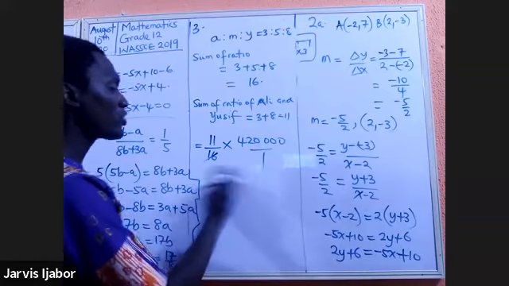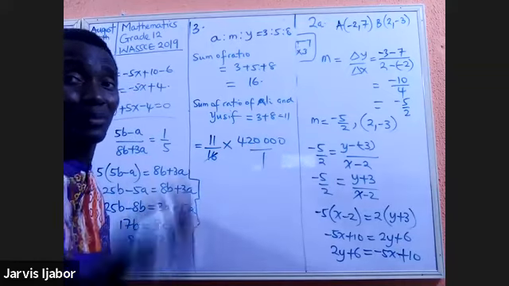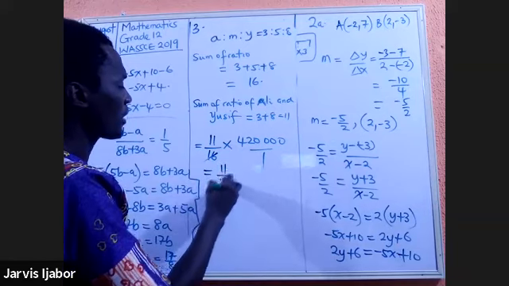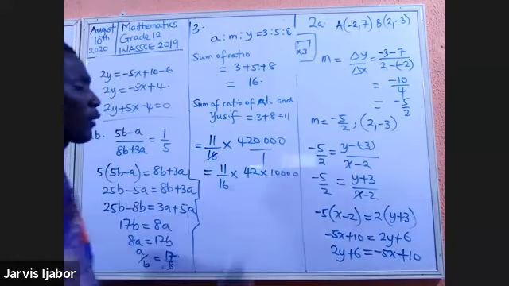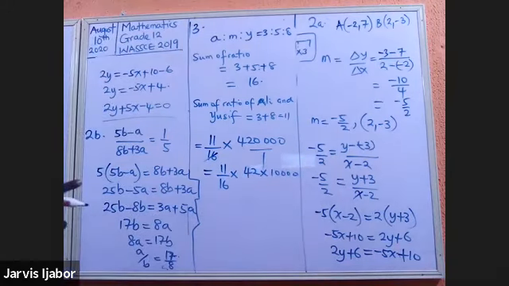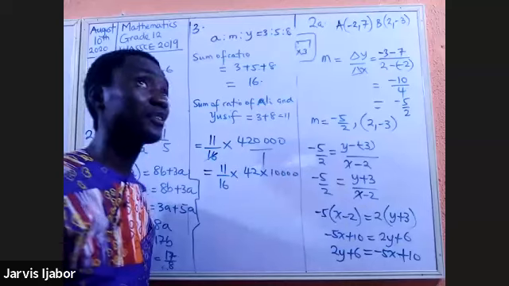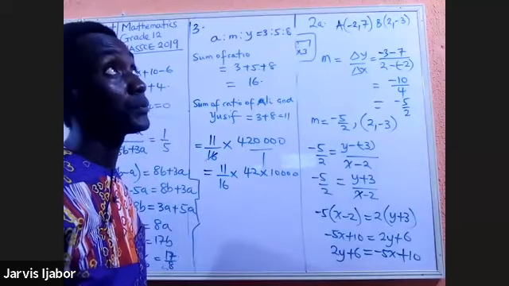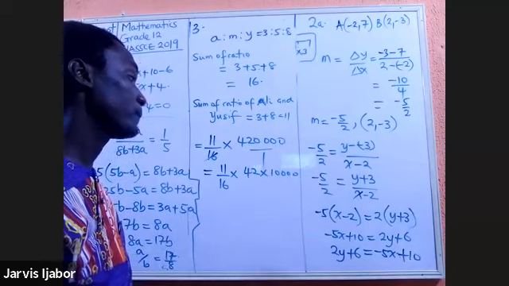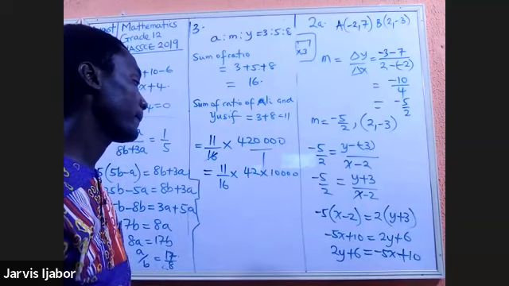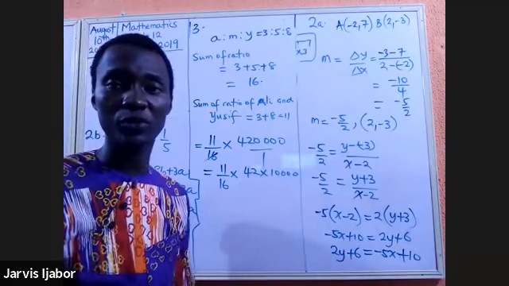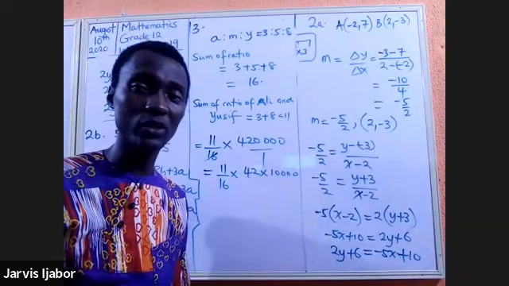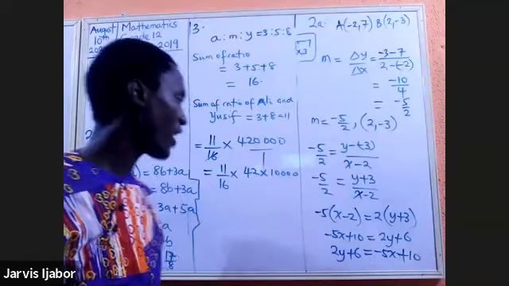So if I'm not using a calculator, you can put your calculator at this point. Just that me, I'm not a calculator person. So I'll say 11 over 16 times 42 times 10,000. And when I run 16 into 10,000, I should be having into 1,000. It should be like 8 times 125. I put another one into 10,000. I'm going to have something like 625 times 42 times 16.